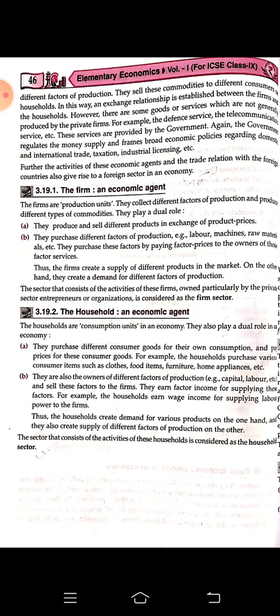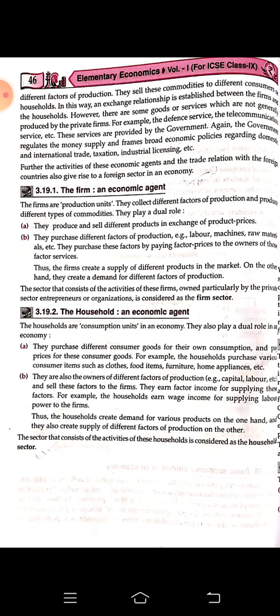There are some goods and services also which are not provided by the private farms, that are provided by the government, and it has nothing to do with profit making. So the activities of these economic agents and the trade relation with the foreign countries also give rise to the foreign sector in an economy.